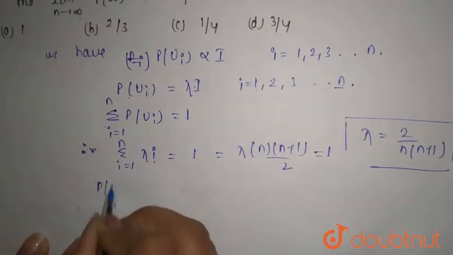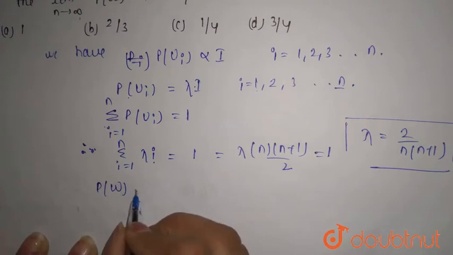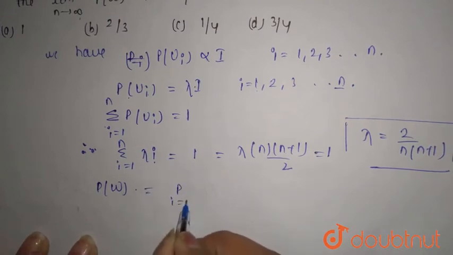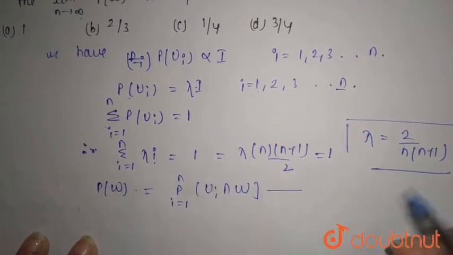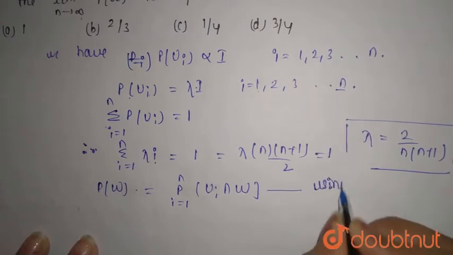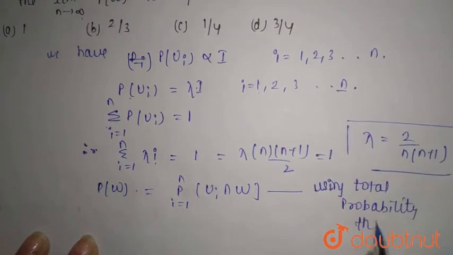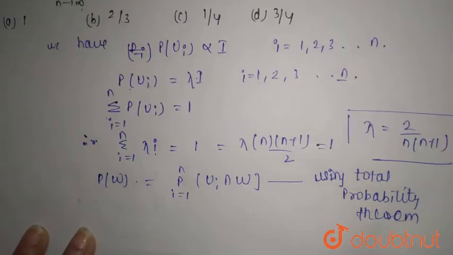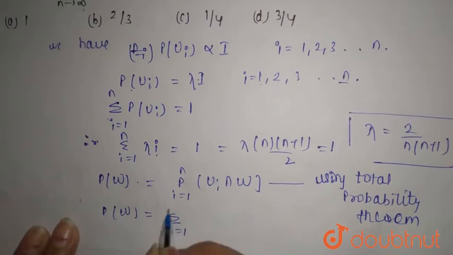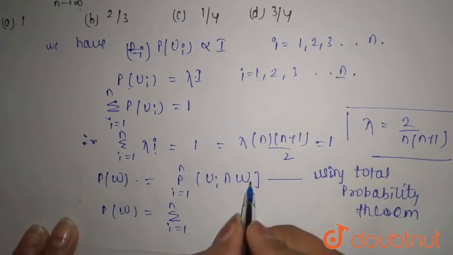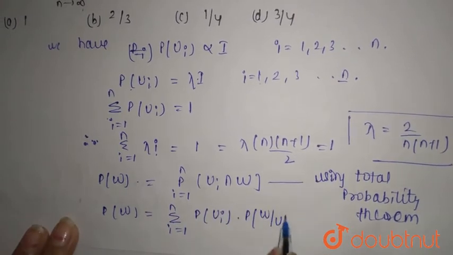Now, P of W denotes the event of getting a white ball. That is the summation of i equals 1 to n of P of Ui intersection W, using the total probability theorem. So P of W equals the summation of i equals 1 to n of P of Ui intersection W. This can be written as P of Ui into P of W by Ui.